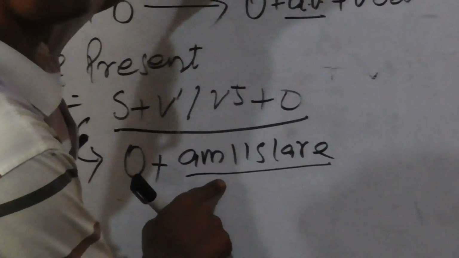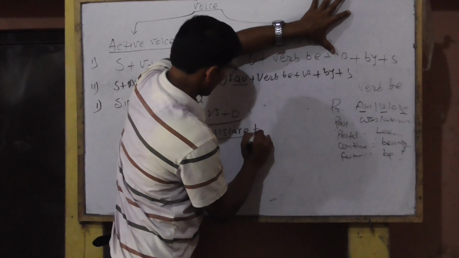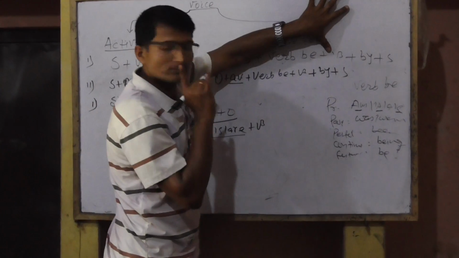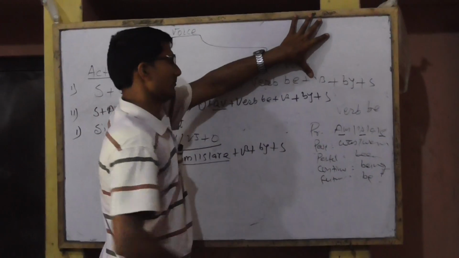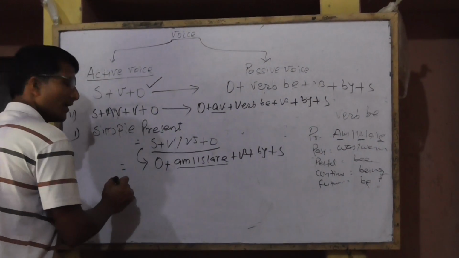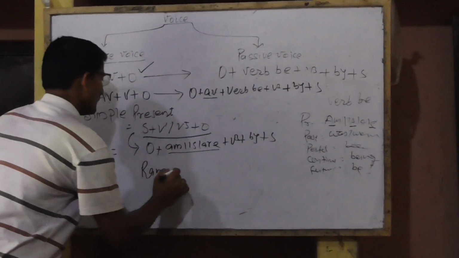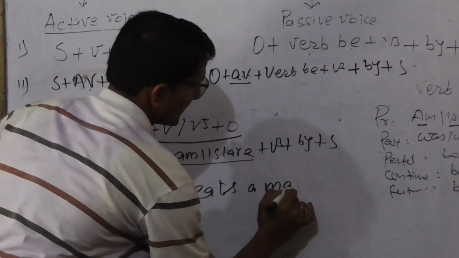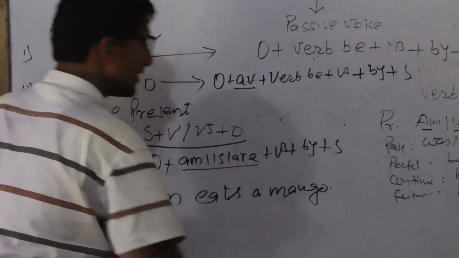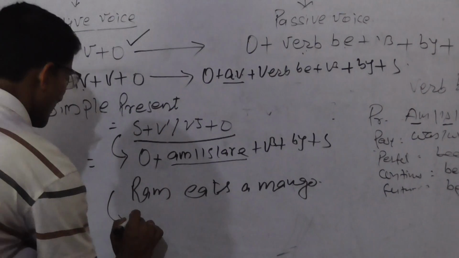Object plus verb be plus V3 plus by plus subject. Let's take an example. Ram eats a mango. Now change it into passive structure.